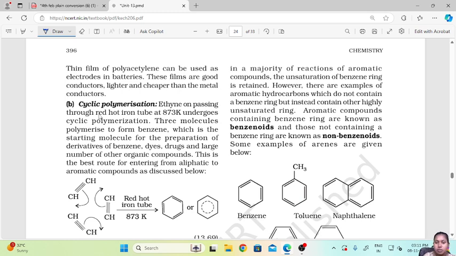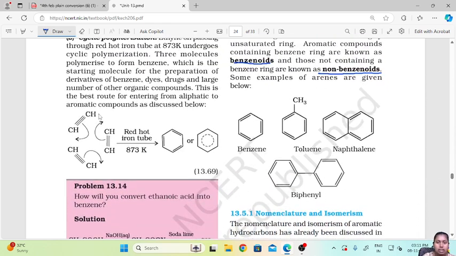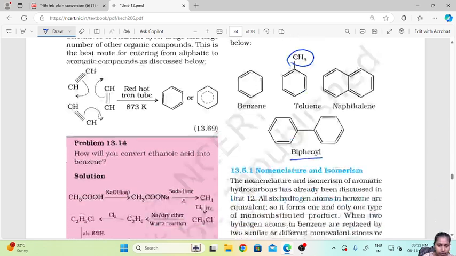Now, aromatic compounds containing a benzene ring are known as benzoids, and those not containing a benzene ring are called non-benzoids. Some examples are given below. These are the examples: benzene, toluene with a methyl group, naphthalene, and biphenyl. Two benzene rings are joined together, so it's a biphenyl.